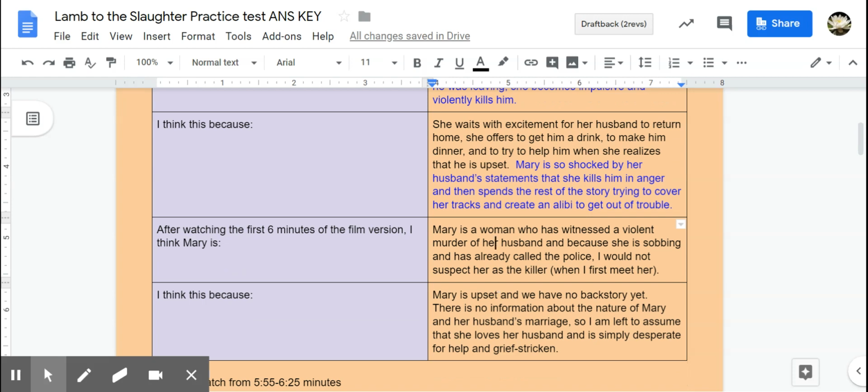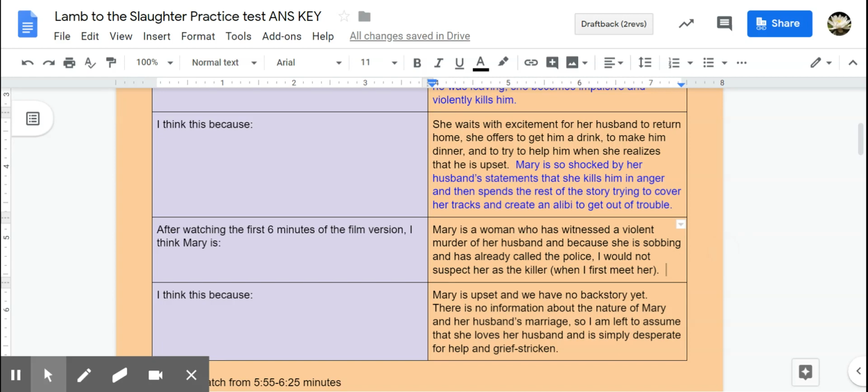In order to get my point here, I just have to be specific about what I think about Mary. This is what's happened, this is what she's seen, and because she has witnessed this event, she is sobbing. She's already called the police, there's an action that she's taken already. So as long as you're specific in this box, you should be fine to earn that point.